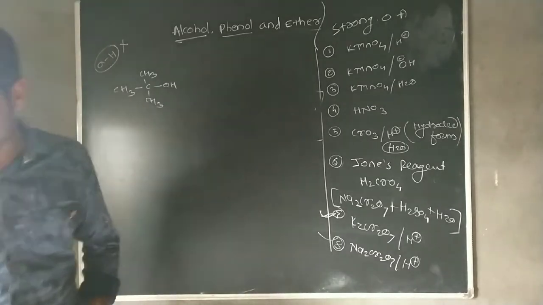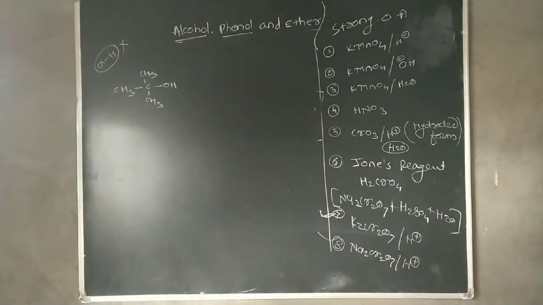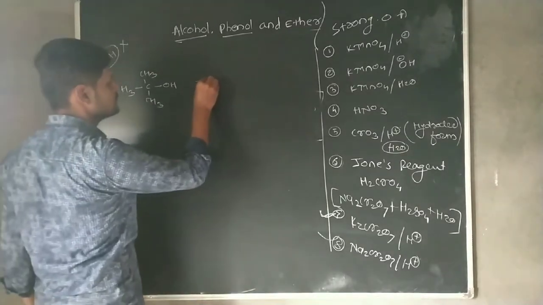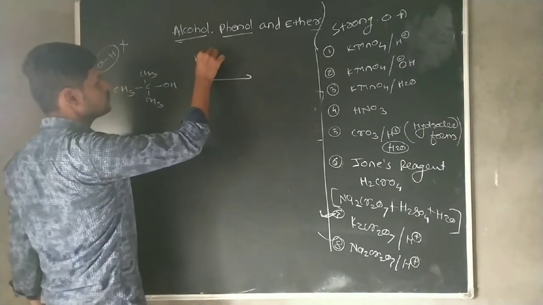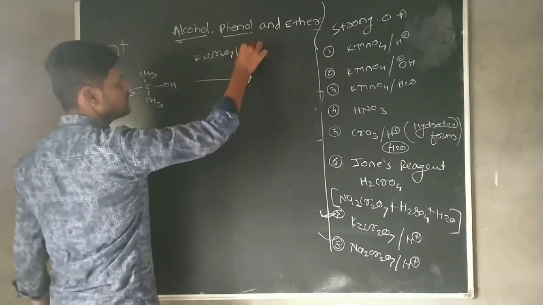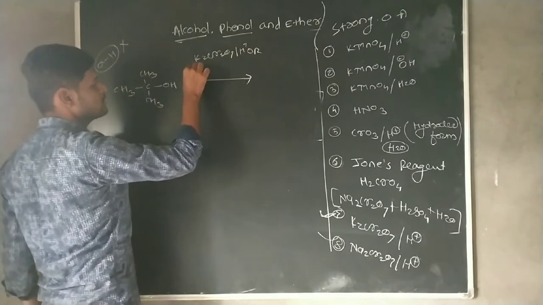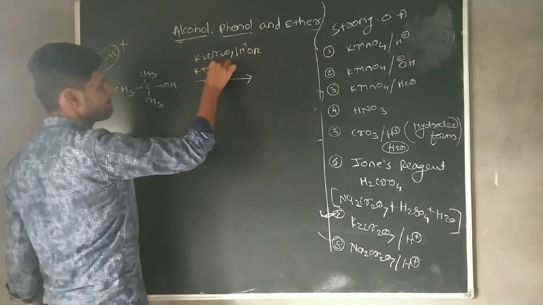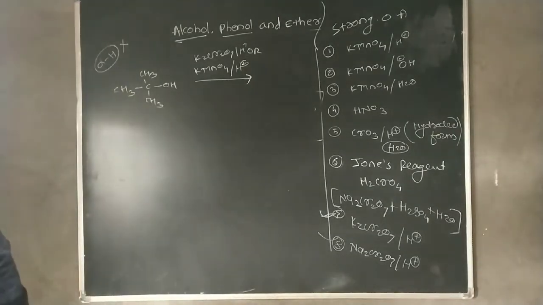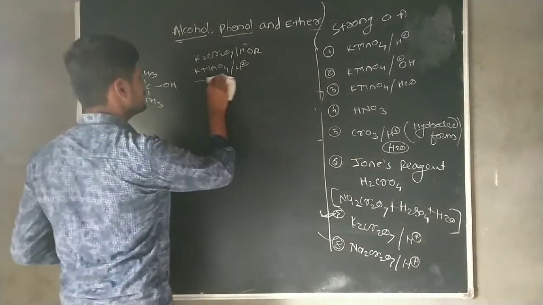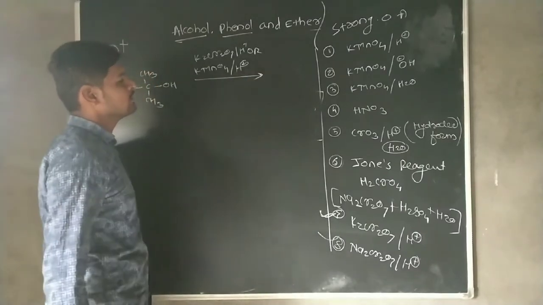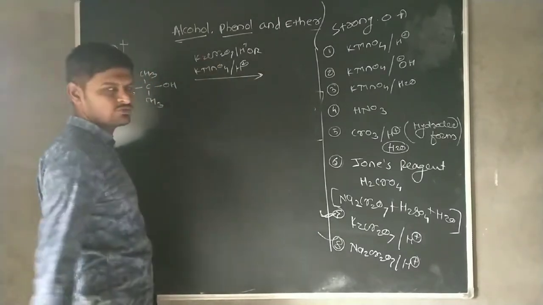Here we first consider the oxidation of tertiary alcohol in the presence of K2Cr2O7 in acidic medium, or we can also use KMnO4 in acidic medium. These are the strongest oxidizing agents we use here.